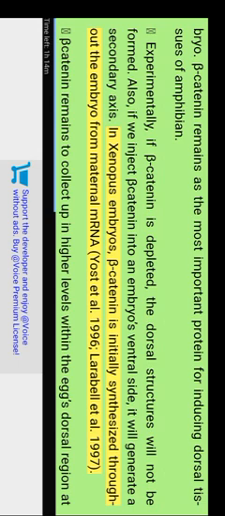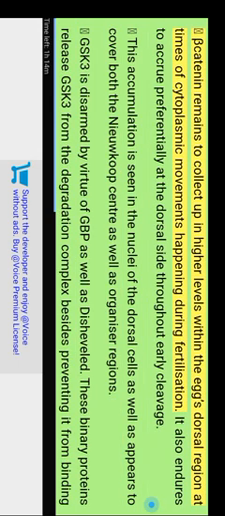Yost et al. 1996, Larabell et al. 1997. Beta-catenin continues to collect at higher levels within the egg's dorsal region during the cytoplasmic movements that happen at fertilization. It also continues to accumulate preferentially at the dorsal side throughout early cleavage. This accumulation is seen in the nuclei of the dorsal cells and appears to cover both the Nieuwkoop center as well as organizer regions.